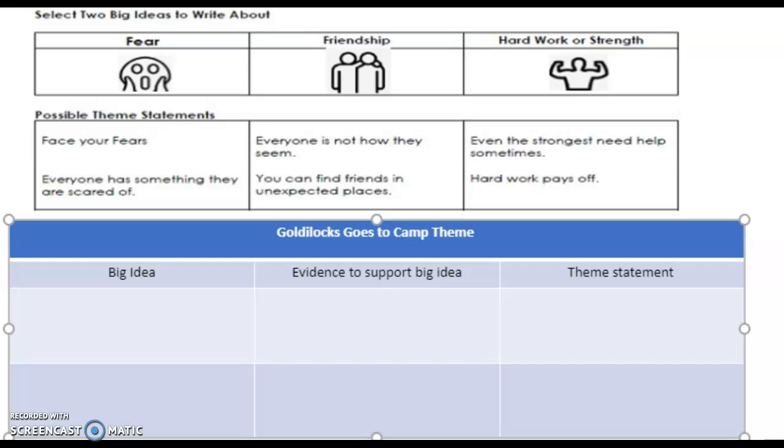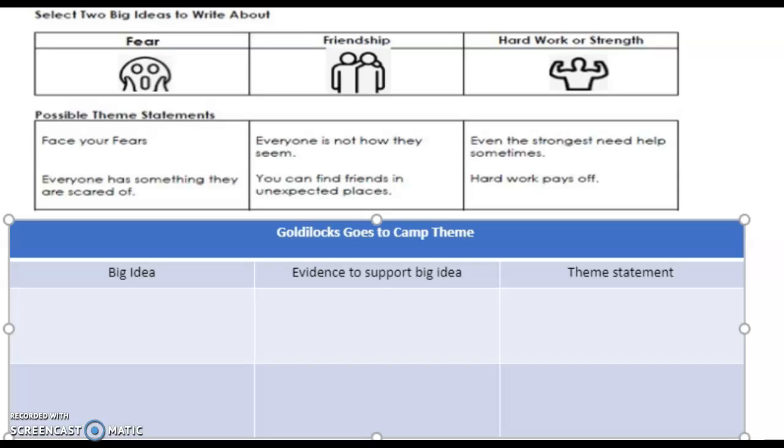Okay, now that we have read the story Goldilocks Goes to Camp, we can start to determine some of the big ideas that took place during that story. We know that there was a lot of fear that the campers faced and overcame. And we also can see that there is this underlying theme of friendship and how they helped each other get through their fears and how friendships developed with the object or animal or person that they were once afraid of.